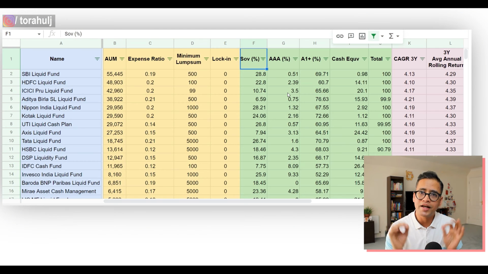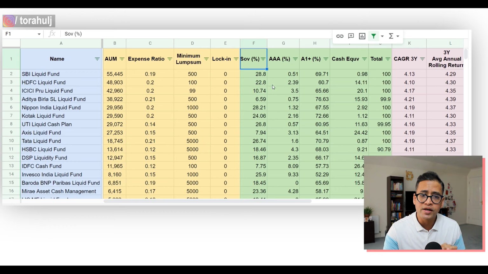Let us now select the best liquid fund out of this list. The number one criteria for us to select the best liquid fund is the liquid fund that is the safest one. Please remember, in the case of liquid funds, you are not going to compare based on the returns because the returns are very similar, right? Therefore, we always need to look for the safety of our money when choosing liquid funds.